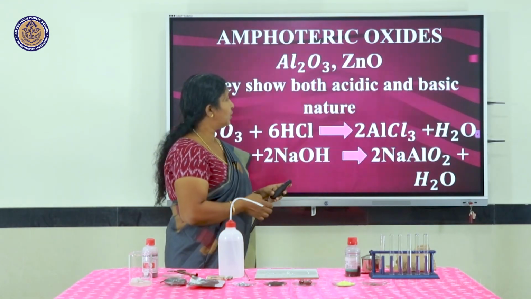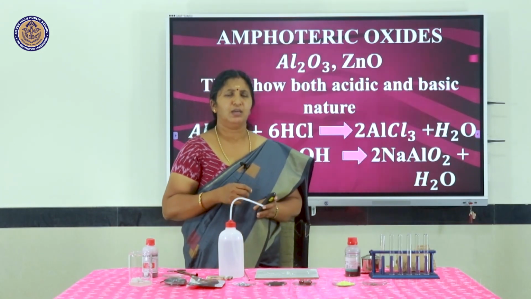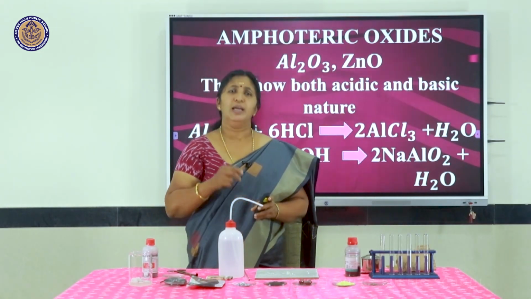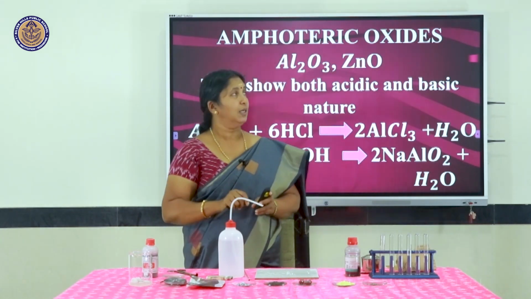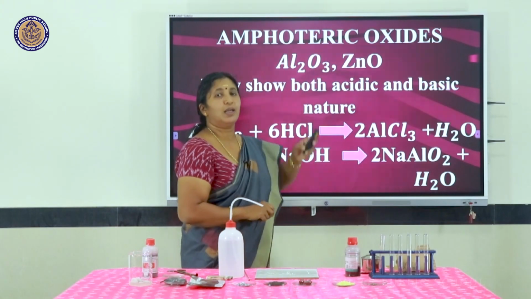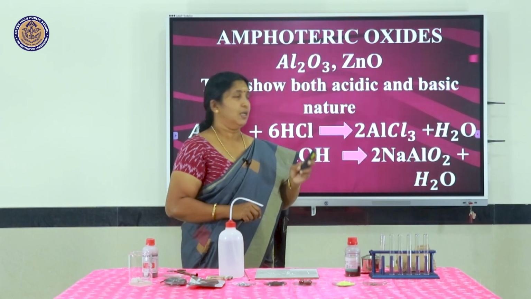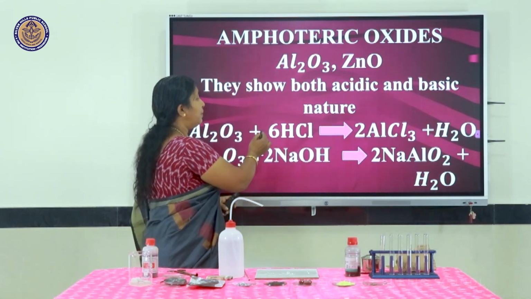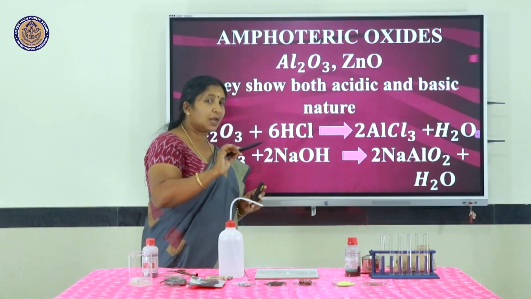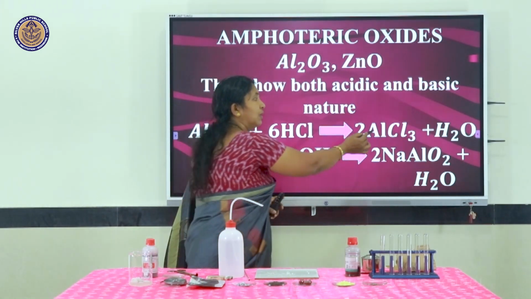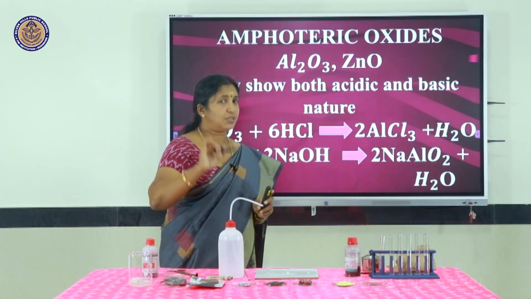Amphoteric oxides show both acidic as well as basic character. What do you mean by acidic character? Acidic character means that substance will be reacting with a base. See, aluminium oxide is amphoteric. That means it can act like a base. If it is acting like a base, it will be reacting with an acid. A basic substance will react with an acid, forming the corresponding salt and water. This reaction is called a neutralization reaction.